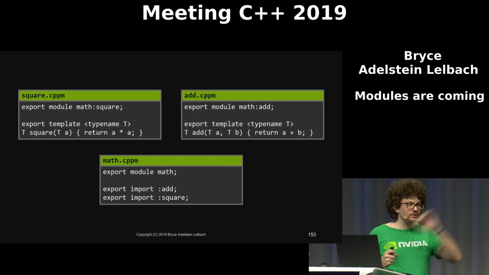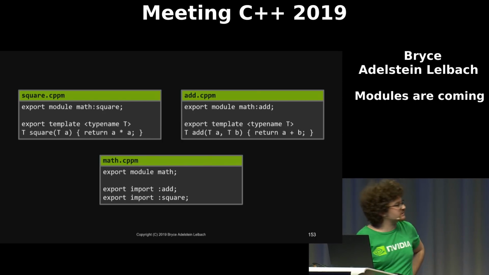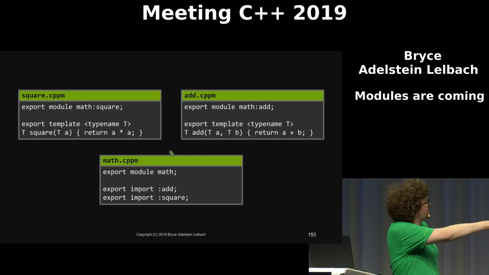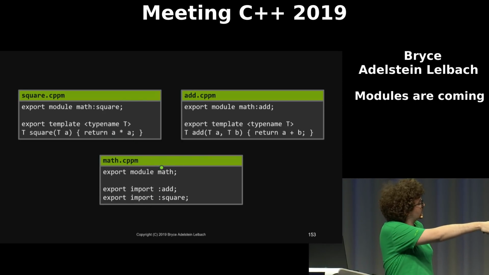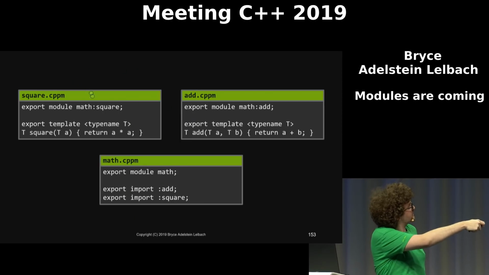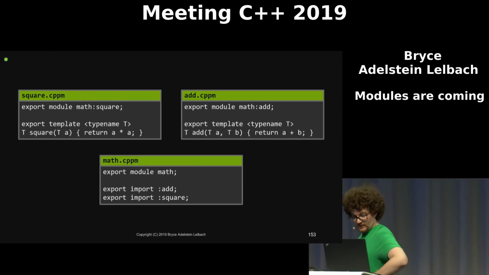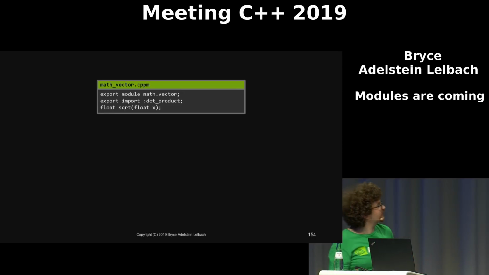The parent module can re-export module partitions or entities from its partitions here, which is what we're doing right here. So the main module interface file re-exports both of these, but if you're not in this module, you can't go and import math:square here. So we're going to look at our last example, which is a little bit more complicated.